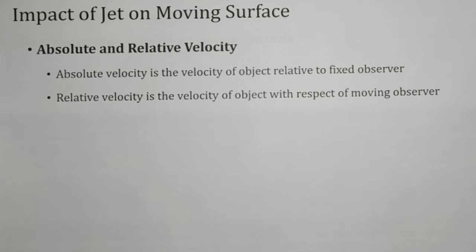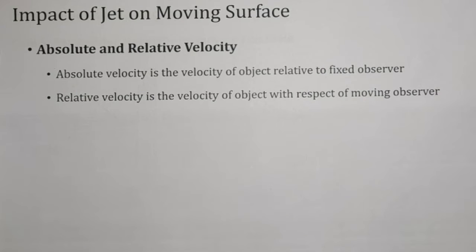Another observer is standing on the side of the road, observing that car. The 100 km per hour velocity of the car is the absolute velocity experienced by the observer standing near the road, and obviously he experiences more velocity, 100 km per hour.